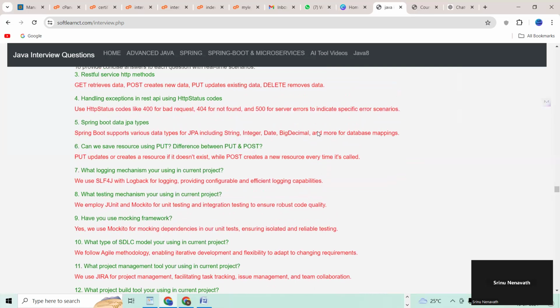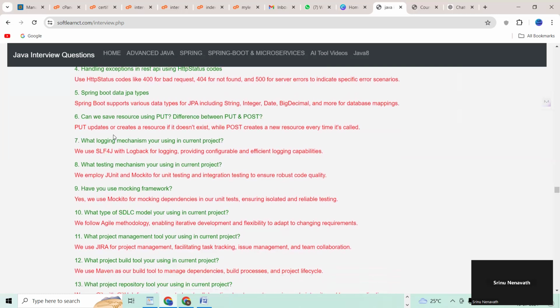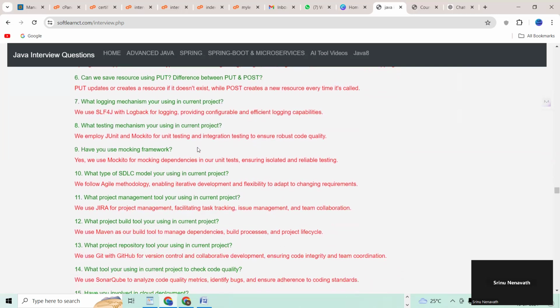Handling exceptions in REST APIs using HTTP status codes. Spring Boot Data JPA types. Can we save a resource using the PUT method, and what is the difference between PUT and POST methods? Seventh question.